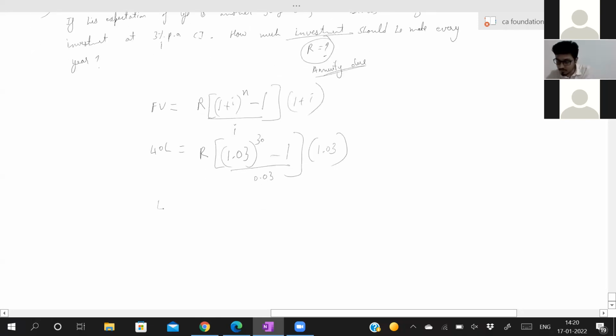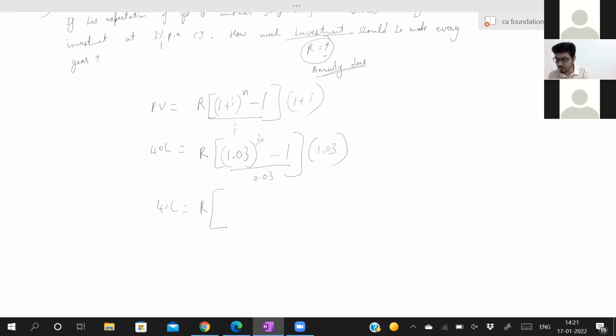Now, 40 lakh is equal to R into, let us try to solve this. How will you do 1.03 to the power 30 first? Type 1.03 in your calculator. Now you want to the power 30. Press into, equal to, you get the power 2, again equal to, you get the power 3, and so on up to 30. You have to do it 30 times. Then minus 1, you'll get one value, divided by 0.03, you'll get one more value.